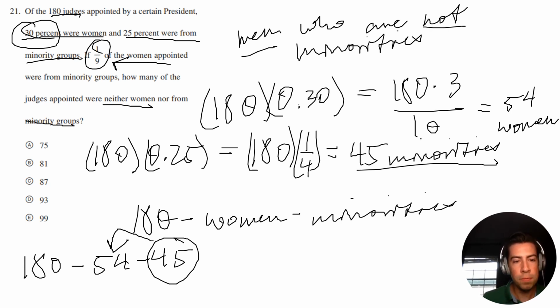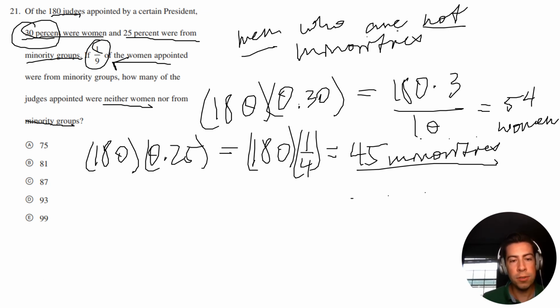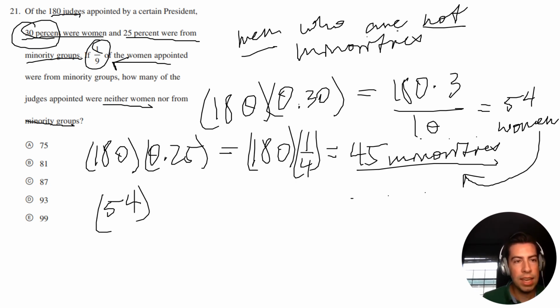So what we have to do, let me go ahead and erase this so we get a clear picture here. What we have to do is say, okay, how many of those minorities are already accounted for in the group of women? Or, you know what, actually I think it's easier if you look at it this way. How many women are already accounted for in this minority group? So what I'm going to do is take 54 women, and it says 1/9 of the women appointed were from the minority group.